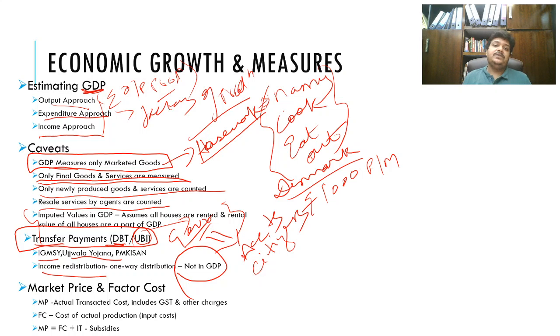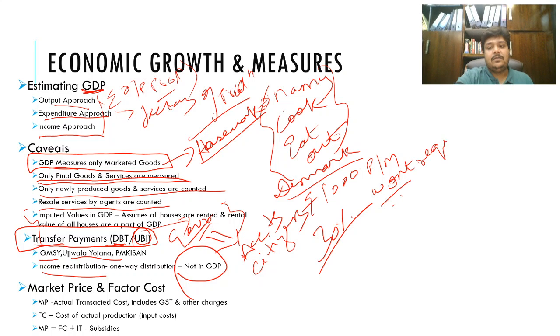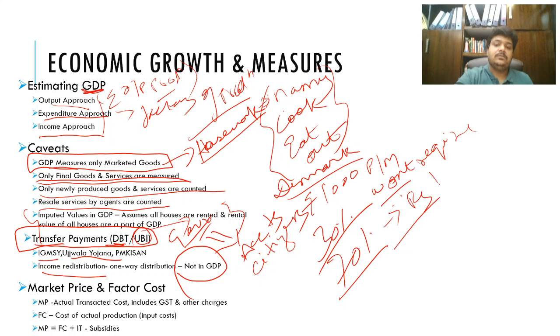So assuming around 30% of Indian citizens are pretty well off and won't require it, the other 70%, I think, would receive about 1000 rupees per month. So this is the amount of money the government of India is spending on its citizens.